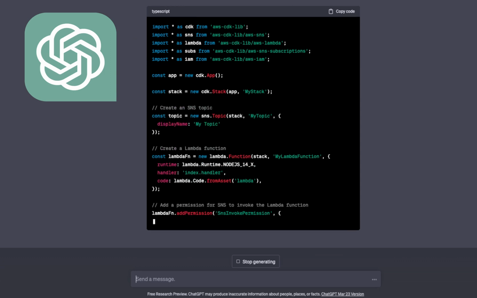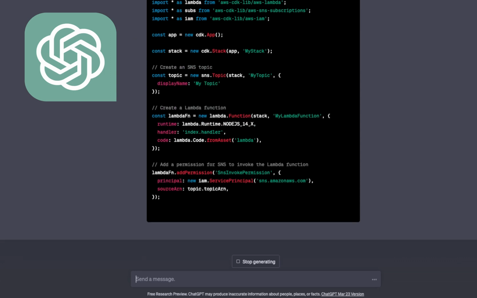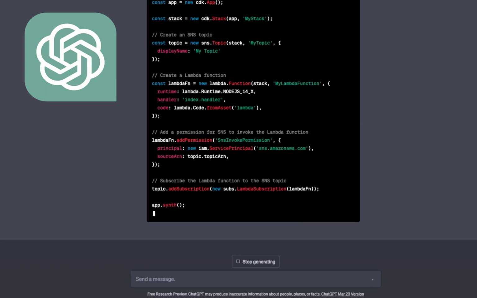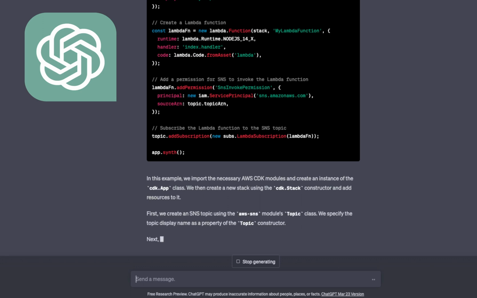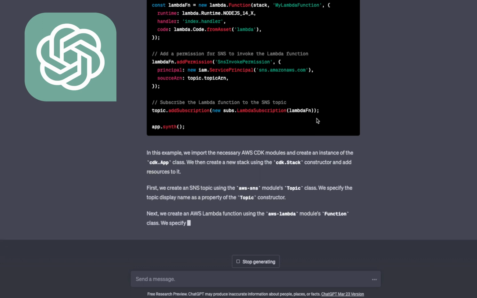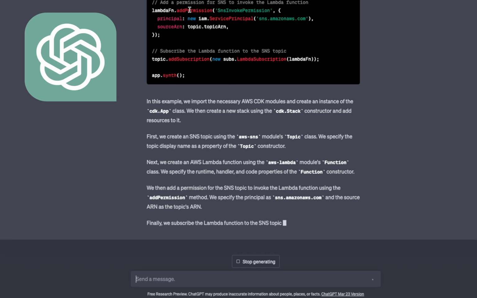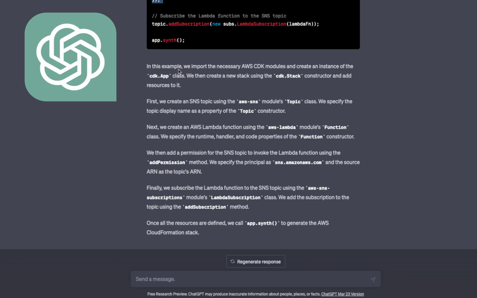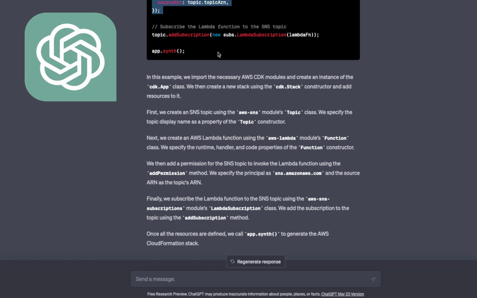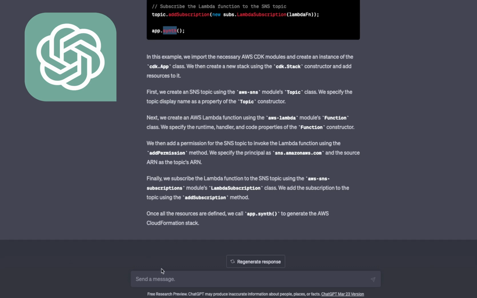You can see it is adding the lambda, and then it is adding the lambda permissions, and then, I think, either add subscription or add event source, topic.addSubscription. So whenever you send a message to the topic, this lambda will be triggered, and we can add a simple lambda handler. So this is how we are adding a permission, lambdaFunction.addPermission to invoke, and we are passing the topic ARN, and AWS CDK synth will synthesize it, and CDK deploy will deploy this.